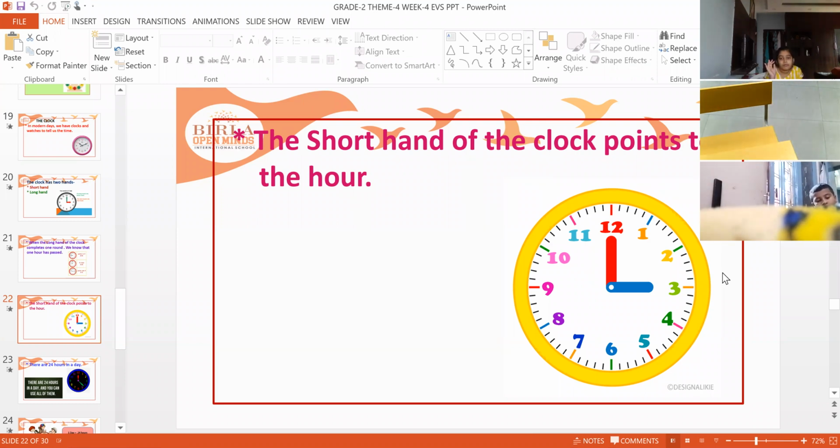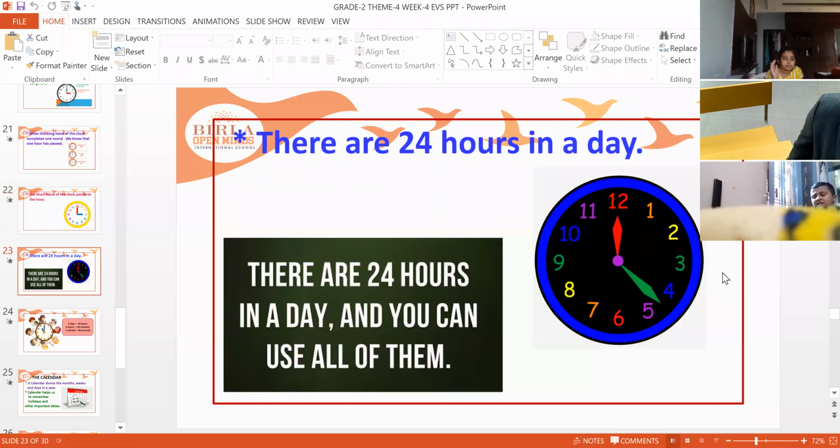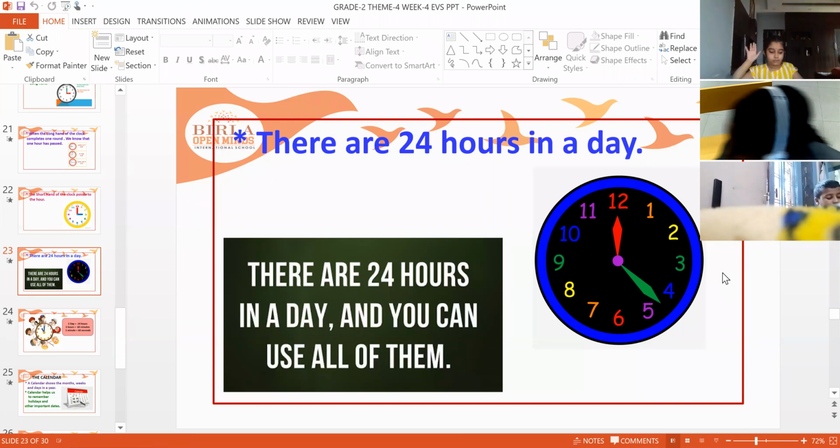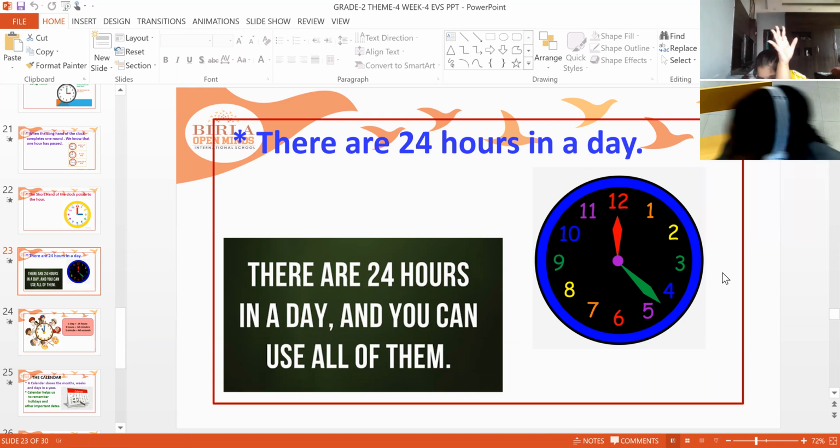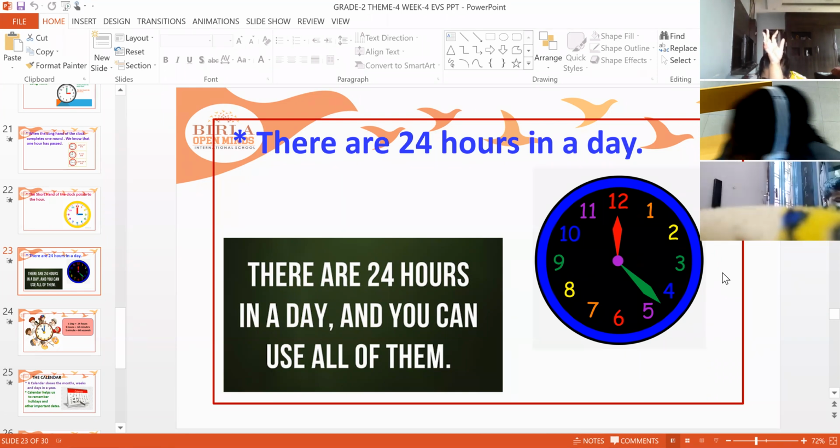Now coming to the next one, you see. There are 24 hours in a day. See, children, for example, actually 12 numbers are there, but 24 hours are there. Yes, because 12 hours will be daytime and 12 hours will be night time. That's the reason. So there are 24 hours in a day and you can use all those hours. See, now it is 12:20 or 23, it is showing in this picture.